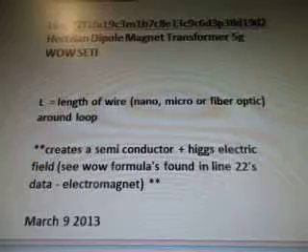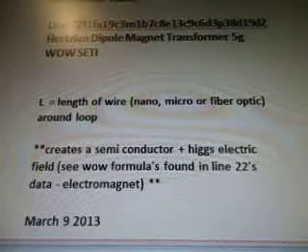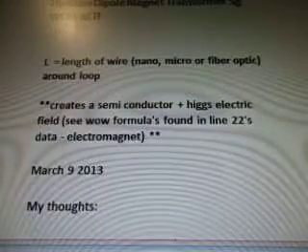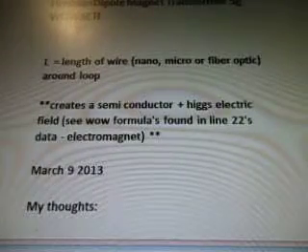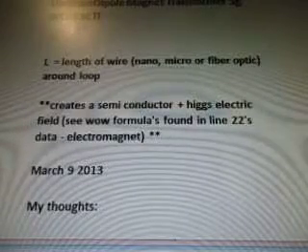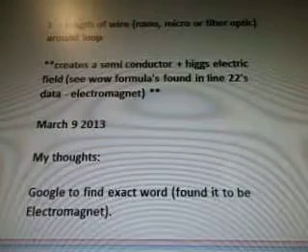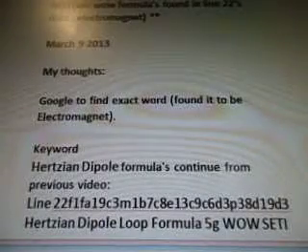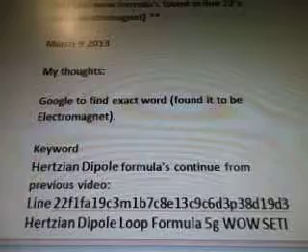We found out L equals the length of wire, so we put nano, micro, or fiber optics around the loop. We create a semiconductor with a Higgs field, and so we want to see the WOW formulas found in line 22 data for electromagnetic. So that's what came to mind when I was looking at this. So March 9th, my thoughts. So to Google to find the exact word, and I found it to be electromagnetic.